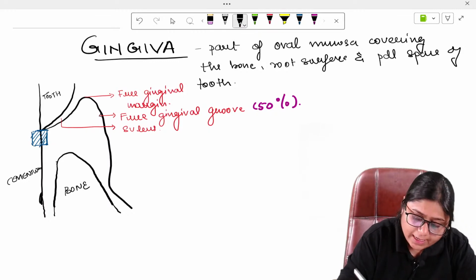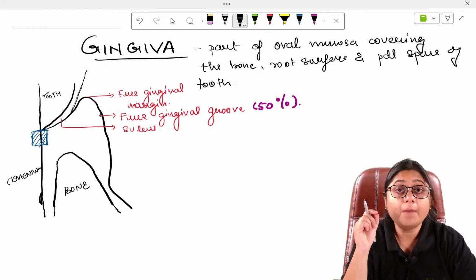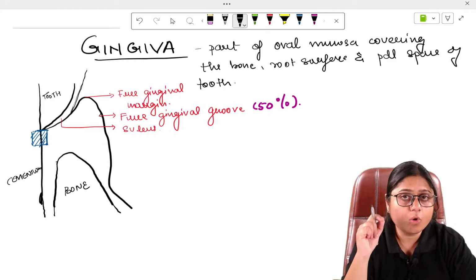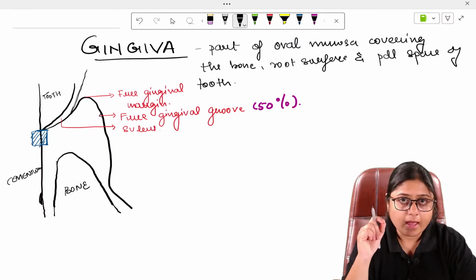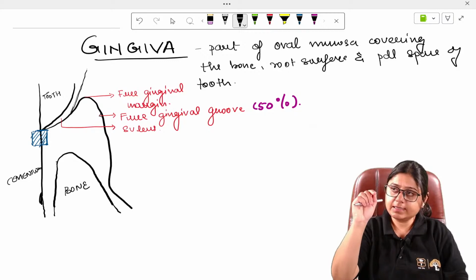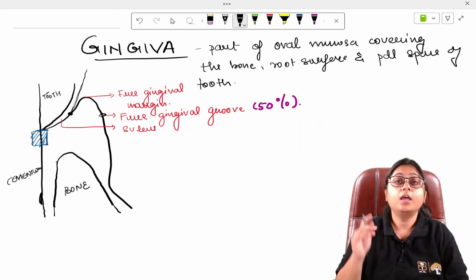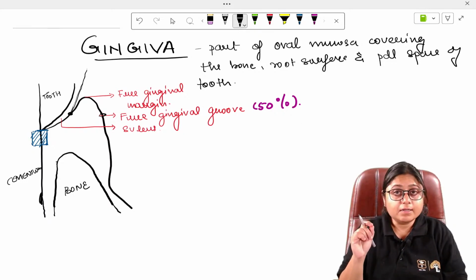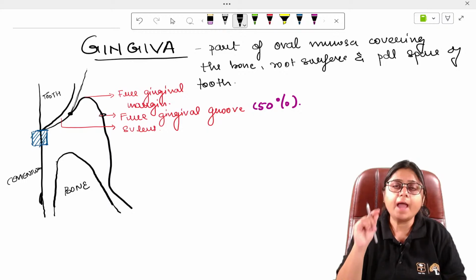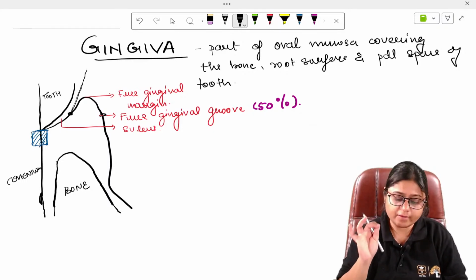We take our probe and insert it into the sulcus, and when we penetrate the probe up to its depth, we will see some sort of projection on the outer surface. From there, we can determine that this is the location of the free gingival groove.